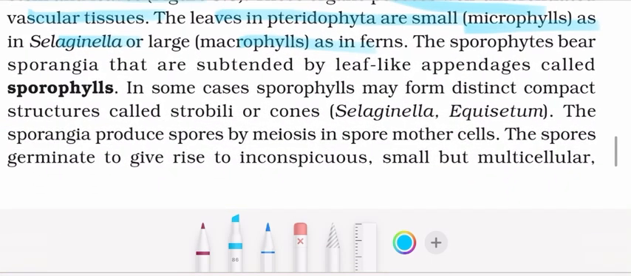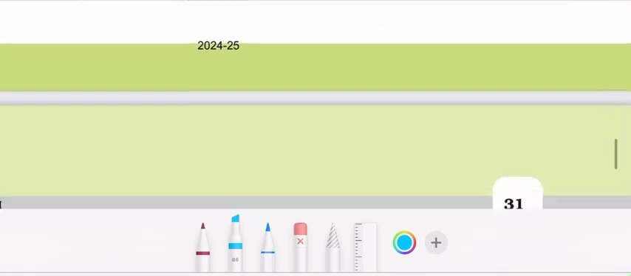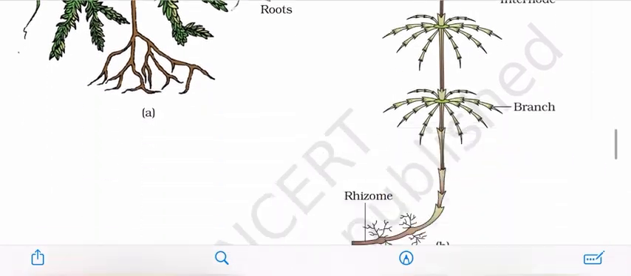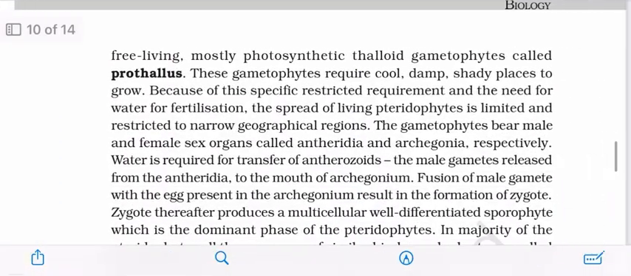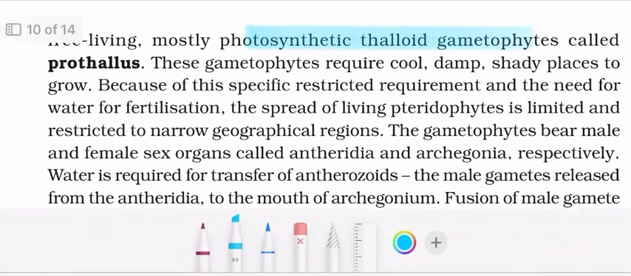The sporophytes bear sporangia that are subtended by leaf-like appendages called sporophylls. In some cases, sporophylls may form distinct compact structures called strobili or cones. The sporangia produce spores by meiosis in spore mother cells. The spores germinate to give rise to inconspicuous, small but multicellular, free-living, mostly photosynthetic, thalloid gametophytes called prothallus.